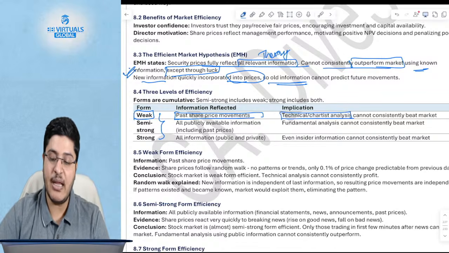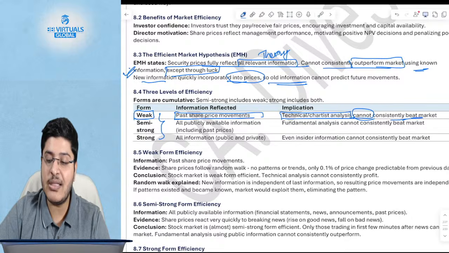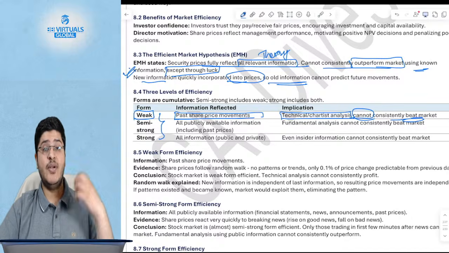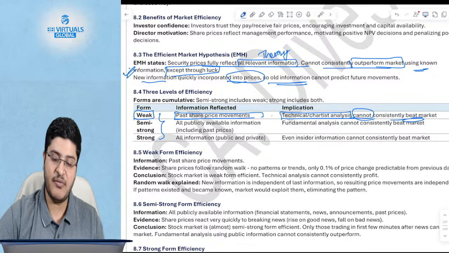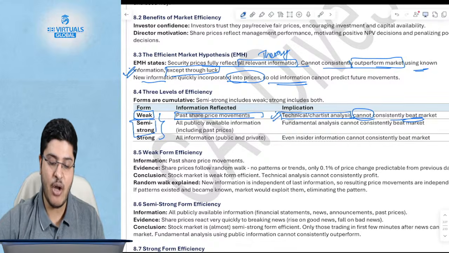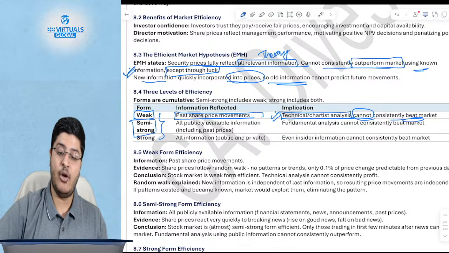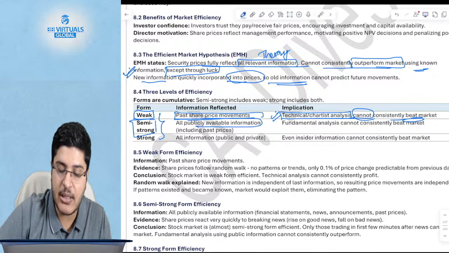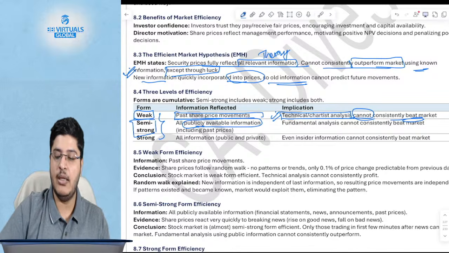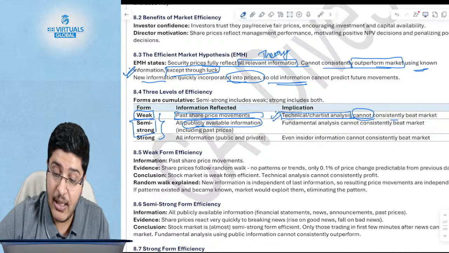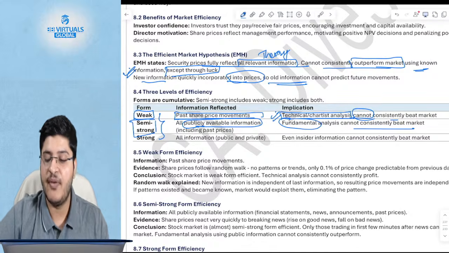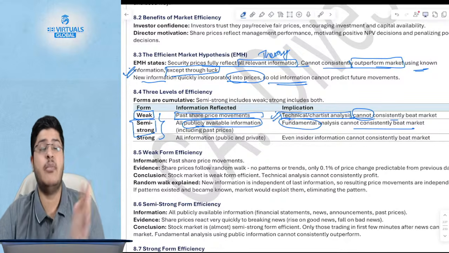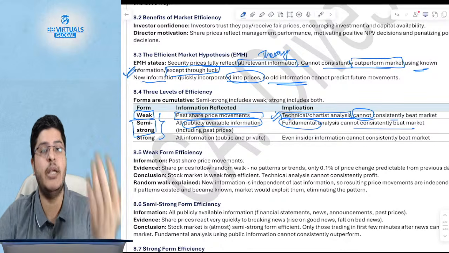Okay, so there is technical chartist analysis, which cannot consistently beat the market. If someone is doing technical analysis, he cannot consistently outperform the market. It is important from an MCQ perspective. But if it is a semi-strong market, then all the publicly available information is incorporated in the price. So the technical chartist can still do better, but the fundamental guy cannot do better, because he only has past information which is already incorporated in the share price.